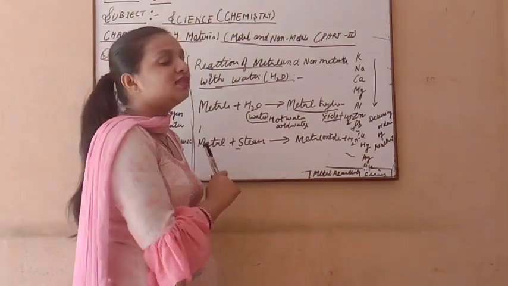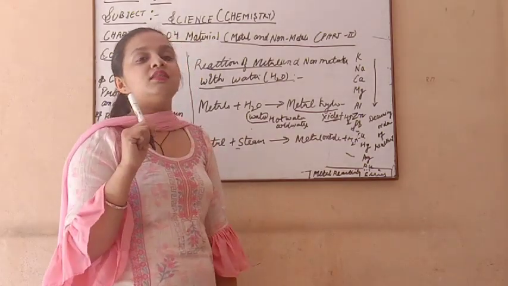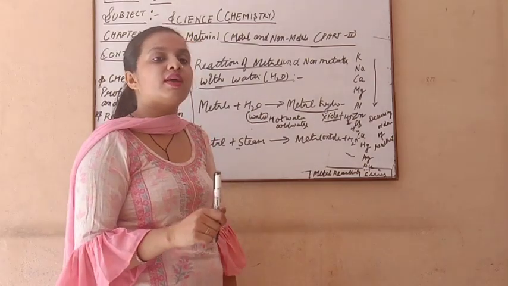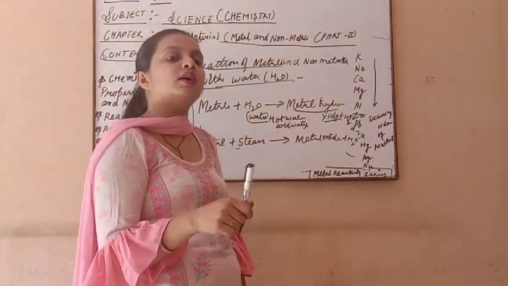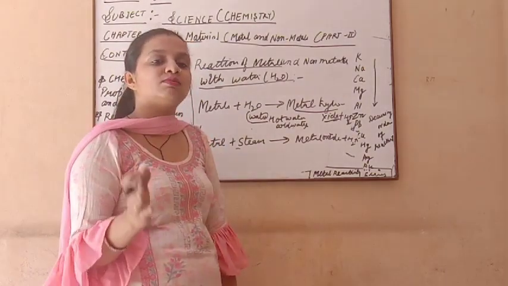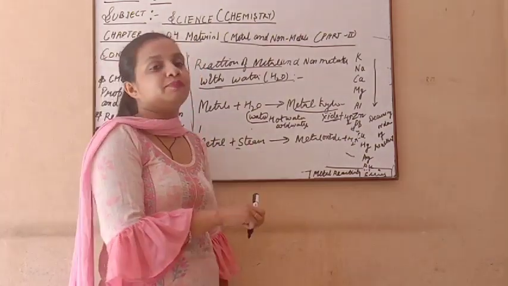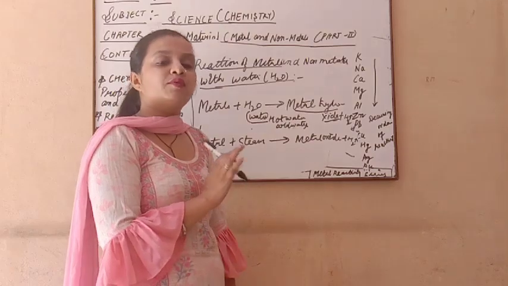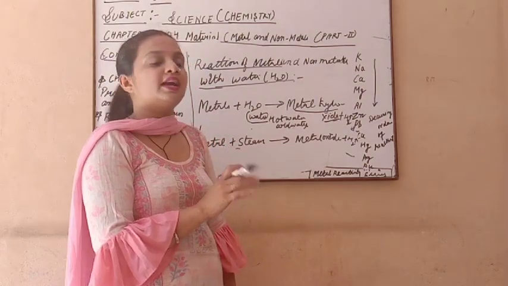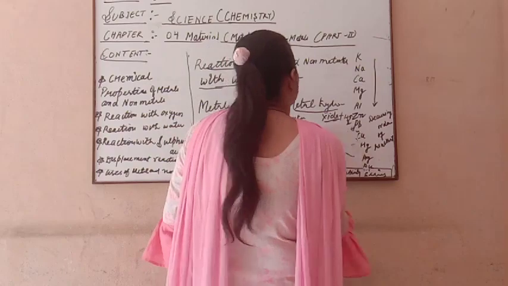So I repeat once again, this is a very important concept of your chapter number 4, chemical properties. When metal reacts with water, there are 3 types of water here. When metal reacts with hot water and cold water, it always makes metal hydroxide and hydrogen gas is released in this process. And when metal reacts with steam, which is also a type of water, it does not make hydroxide. Here it makes oxide. Now we discuss examples of both.